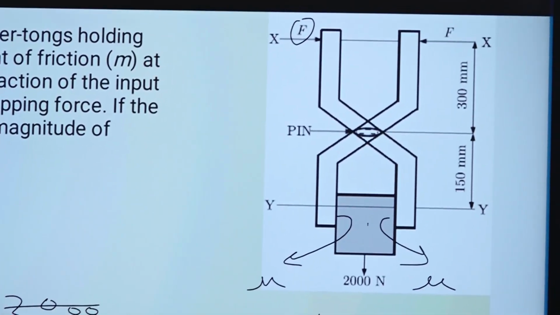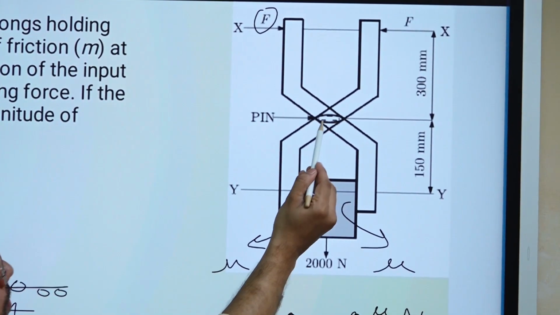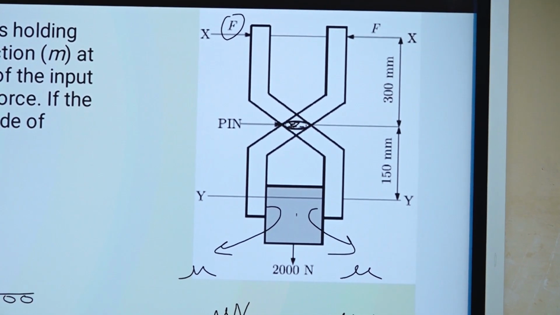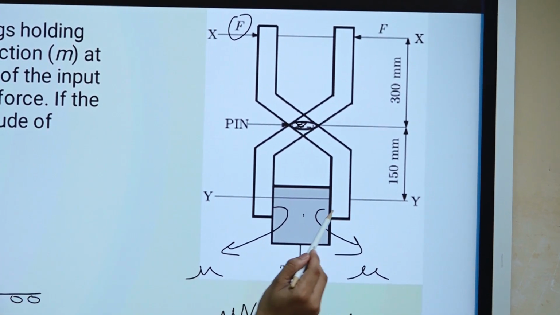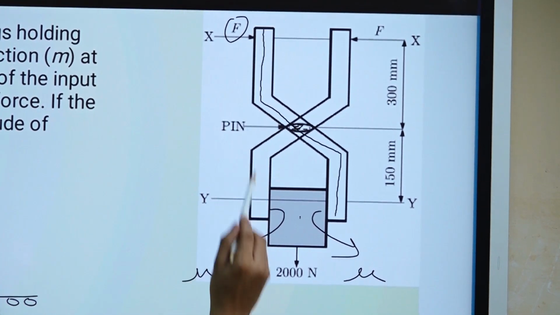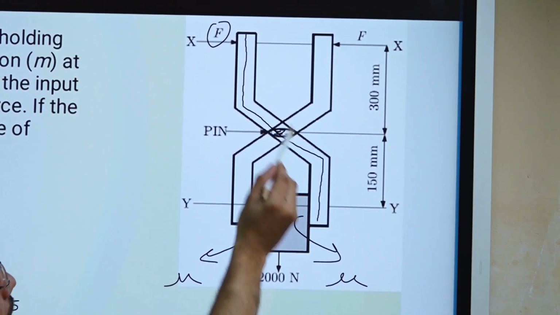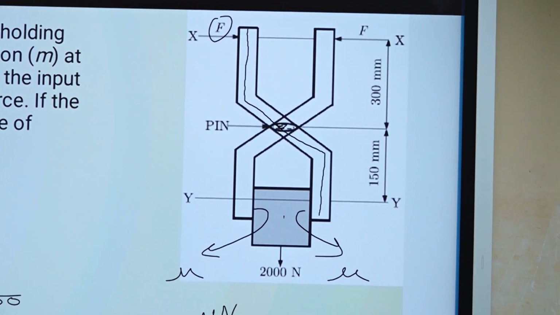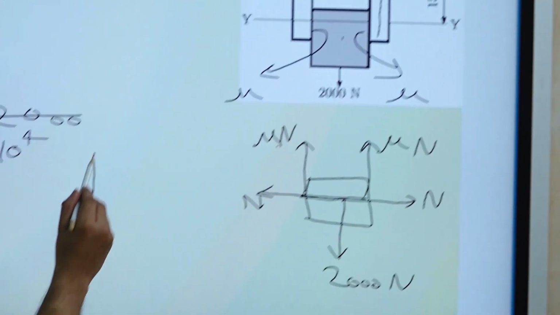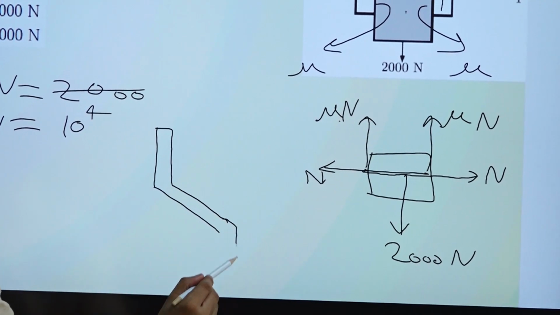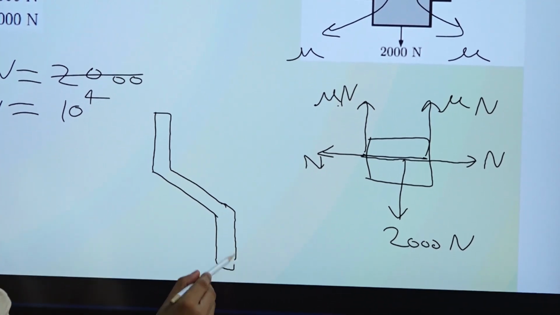For that, we can simply take moment about this point P. You just consider only one link, and we will make the free body diagram of this link only and analyze it. So I will just draw that link again. Only one link I am considering.